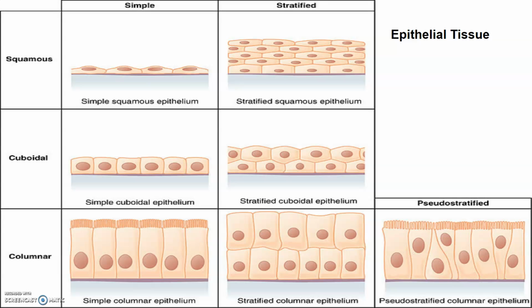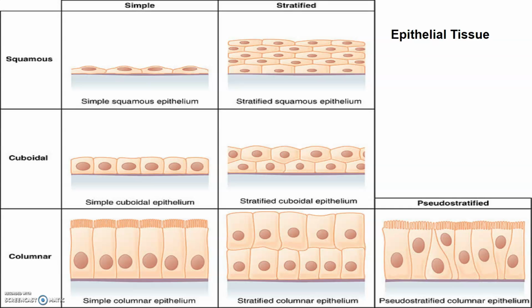Some of the columnar or cuboidal cells get specialized for secretions, and they are called glandular epithelium. Generally there are two types: unicellular, which consists of isolated glandular cells, like goblet cells in the alimentary canal, and multicellular, consisting of many cells, as in the salivary glands. On the basis of the mode of pouring of their secretions, these glands are divided into exocrine and endocrine categories. Exocrine glands secrete mucus, saliva, etc., and they are released through ducts or tubes, whereas endocrine glands release their secretions directly into the blood.